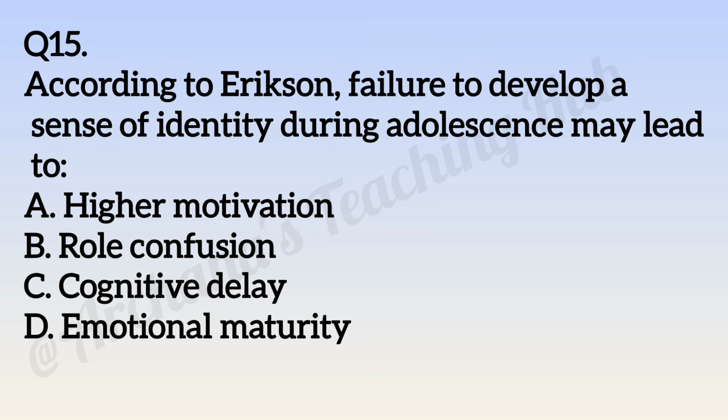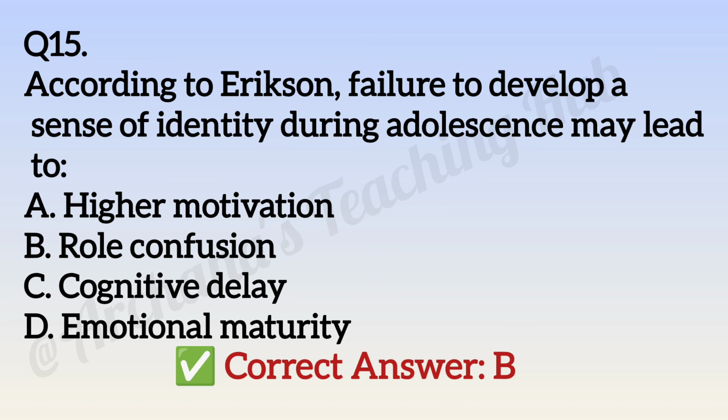Question number 15. According to Erikson, failure to develop a sense of identity during adolescence may lead to option A, higher motivation, option B, role confusion, option C, cognitive delay, option D, emotional maturity. Correct answer is option B, role confusion. Adolescence involves the crisis of identity versus role confusion.